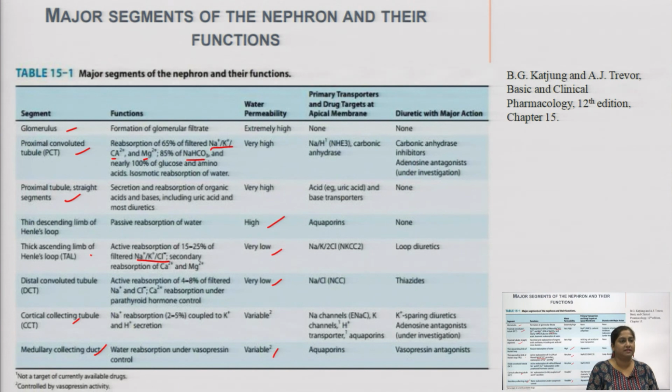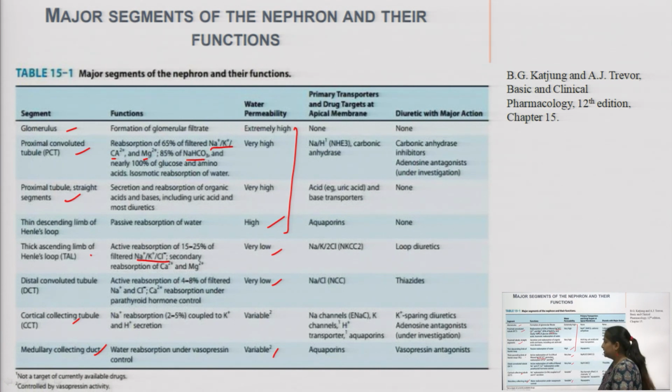So, we have already discussed the major segments of the nephron and their functions. We have seen the water permeability. In the glomerulus, the proximal convoluted tubule, the straight segment of the proximal tubule, then the thin descending loop of Henle, till here the water permeability is high or very high.